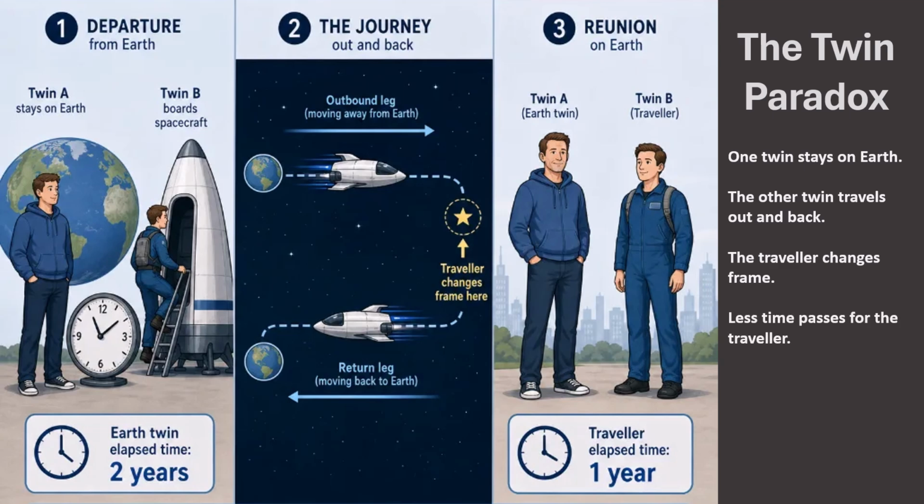Because the two twins follow different paths through spacetime, they do not experience the same elapsed time. When they meet again on Earth, the Earth twin has aged 2 years, while the traveler has aged only 1 year. The paradox is resolved because the two twins did not follow the same path through spacetime.